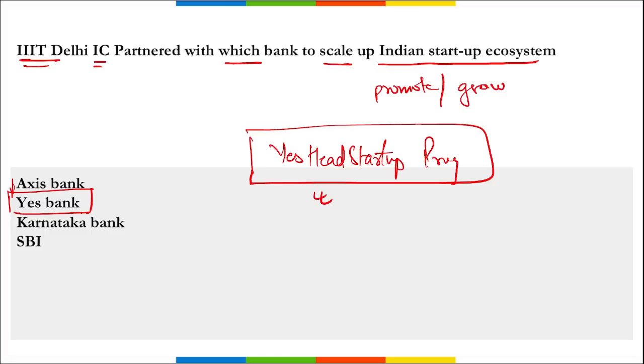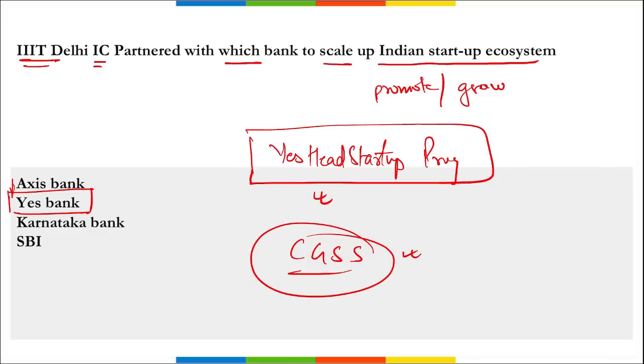Correct? And remember, Yes Bank is one of the first banks in India to adopt a credit guarantee scheme for startups, which supports developing startups to scale up, right? So a question can be asked: what is the name of the first bank in India that has adopted a credit guarantee scheme for startups? It is Yes Bank. If we talk about Yes Bank, it was incorporated in November 2003 and commenced operation in 2004 respectively. Then who is the managing director and chief executive officer here? Prashant Kumar. Where is the headquarter? It is in Mumbai, Maharashtra, right?